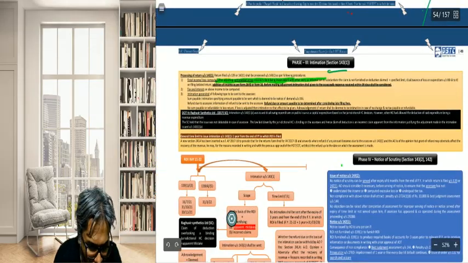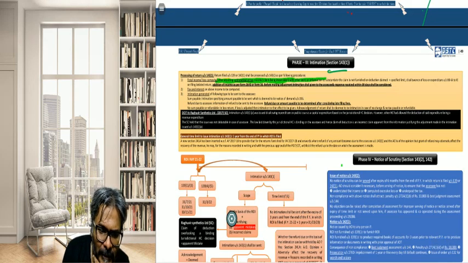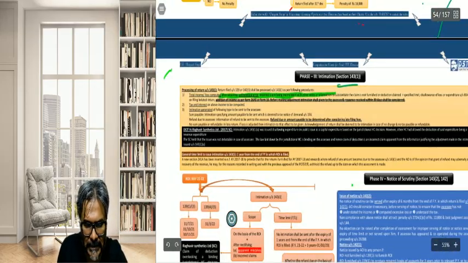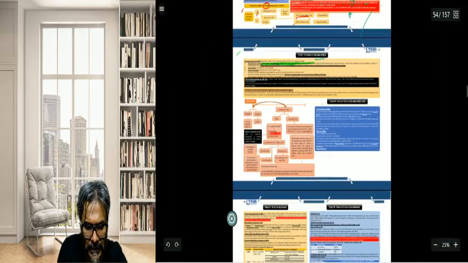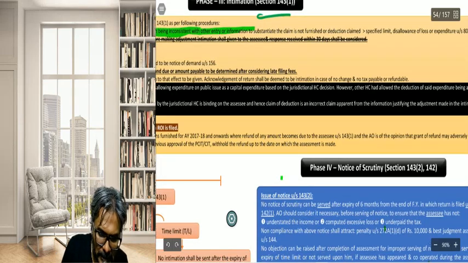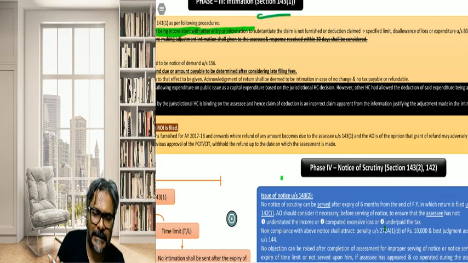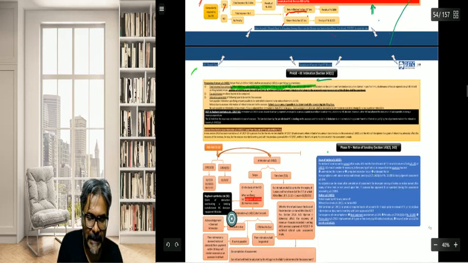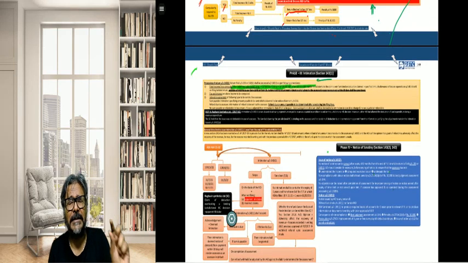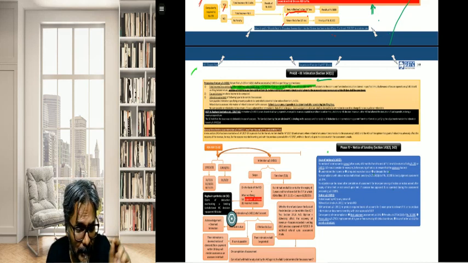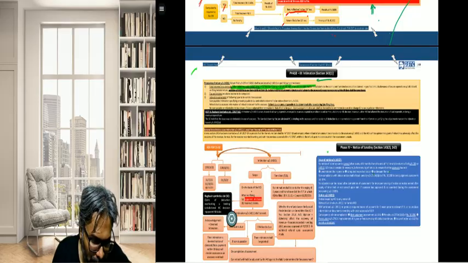So in this case, students, in simple words, while the intimation is being sent, any incorrect mistakes which are there, can those be corrected and the intimation be sent? And the answer is yes. So if there are any apparent mistakes or incorrect, inconsistent claims, those can be corrected and the intimation can be sent, students.